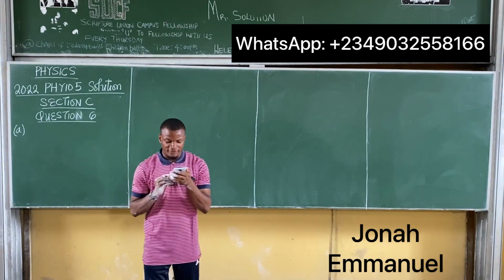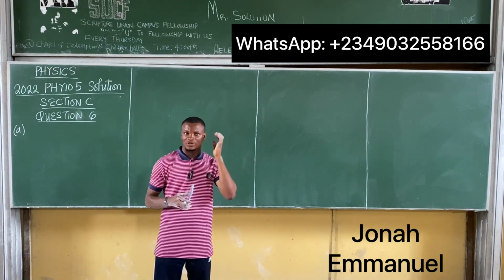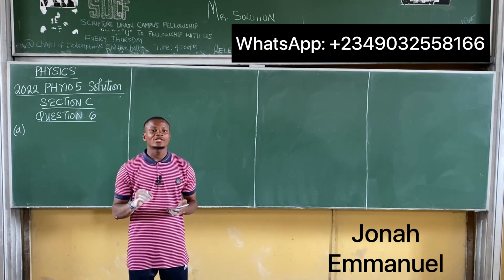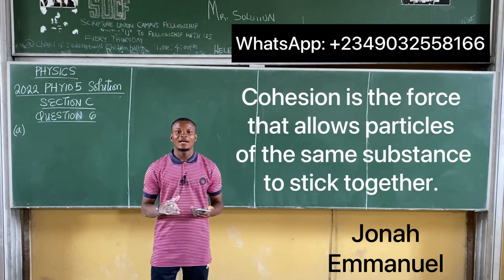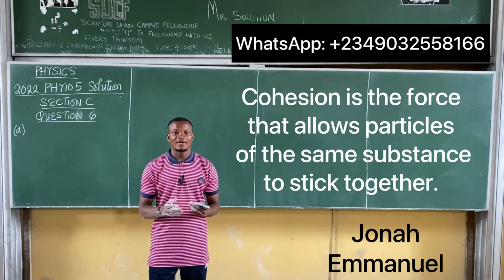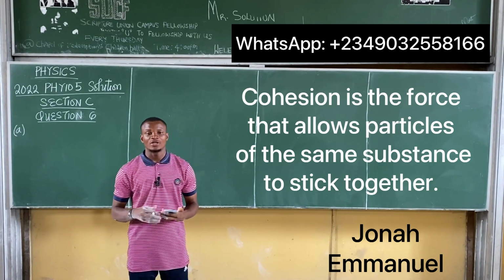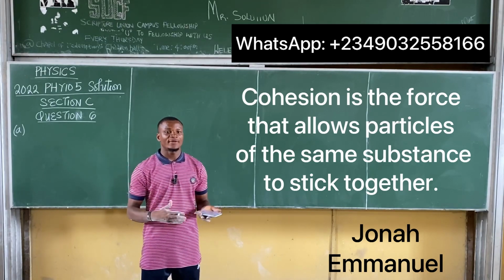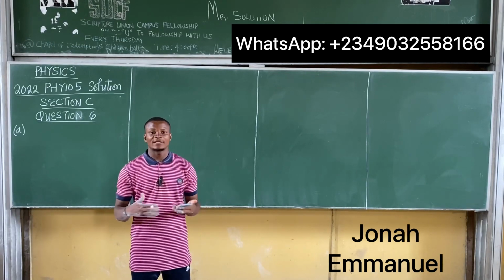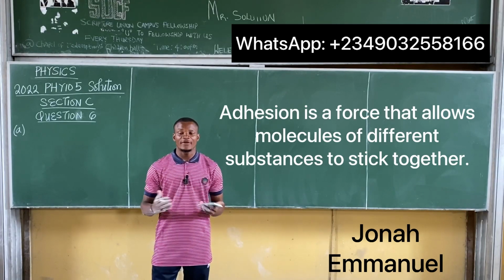The next question says define cohesion and adhesion. The principle of cohesion and adhesion helps substances to stick together. Cohesion is simply the force that allows particles of the same substance to stick together. Example, the force that allows the molecules of water to stick together is called the cohesive force, while the phenomenon is called cohesion. Adhesion, or the adhesive force, is simply a force or a phenomenon where different substances can stick together.